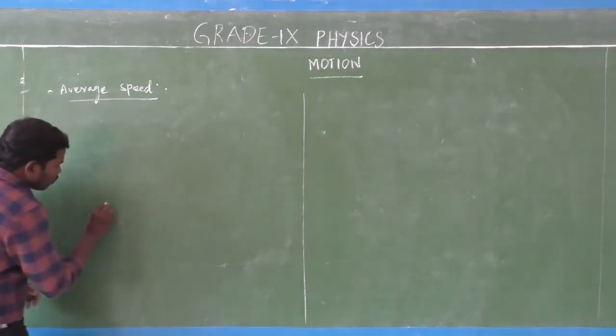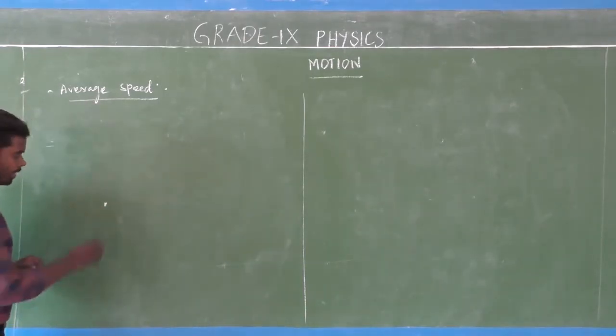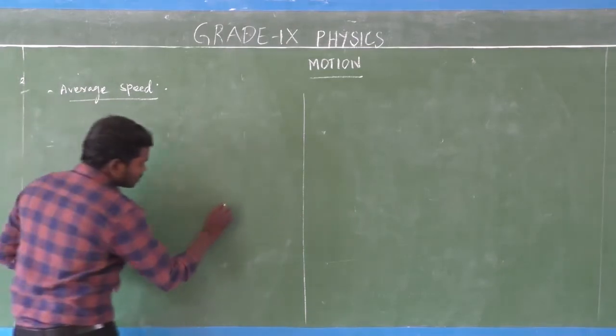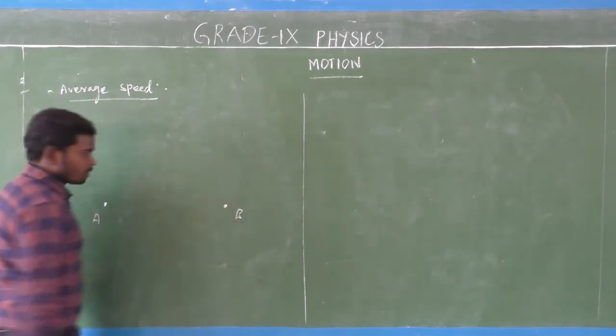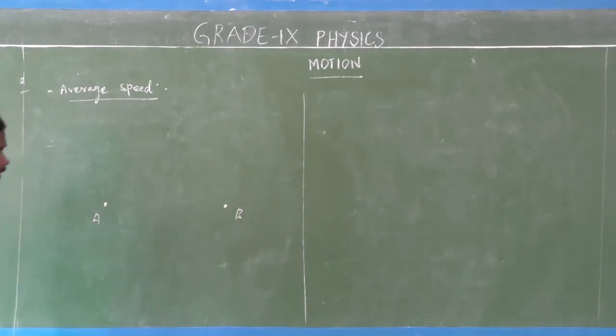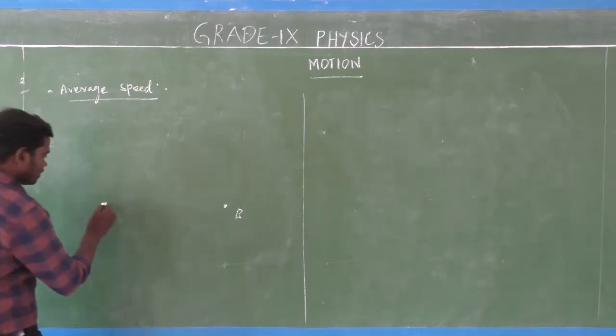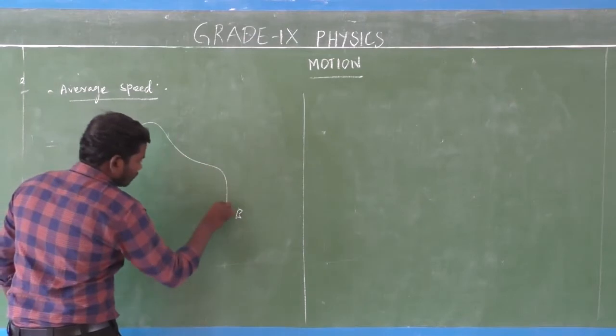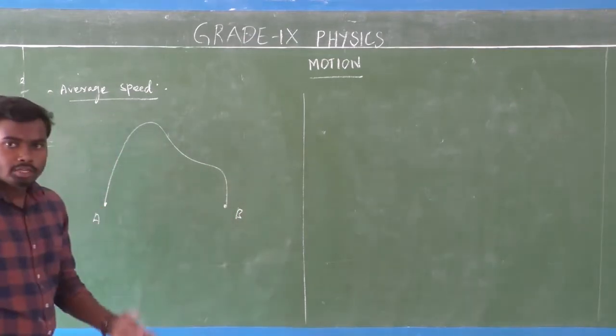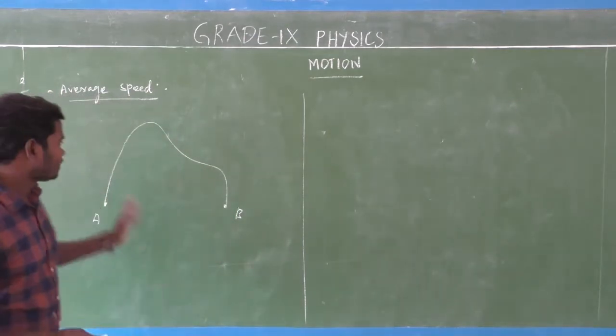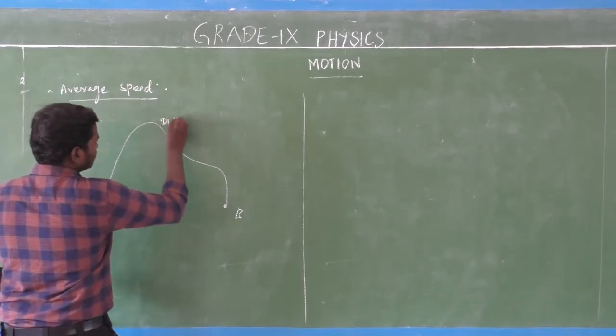Consider two points, point A and point B. The total length between two points, what is that? That is distance.